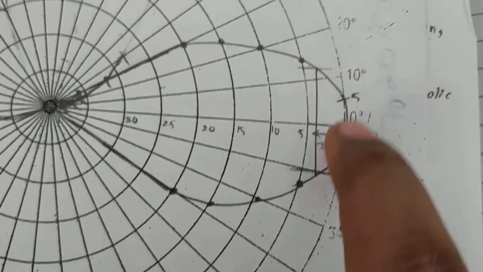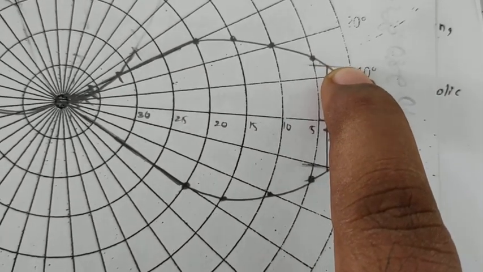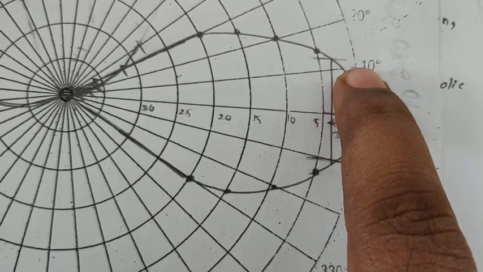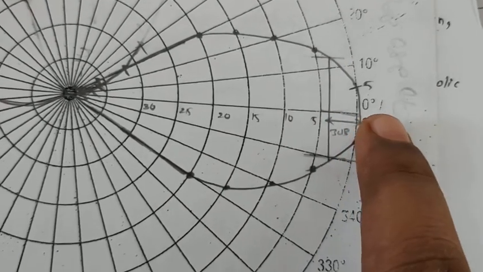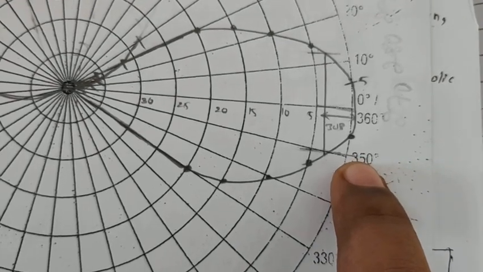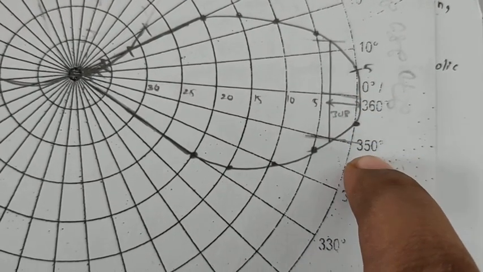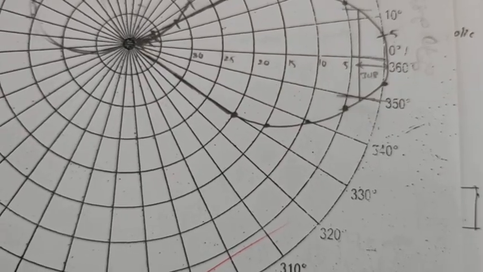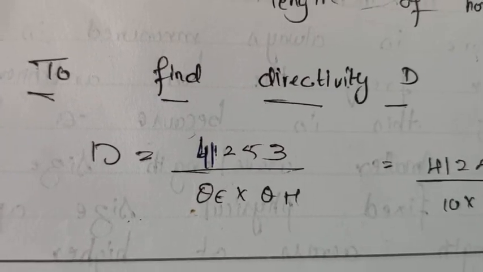Okay, so here what is the angle? This will cut at this place, that is above 10. So that is approximately equal to 12 degrees. Okay, similarly here, it is equal to 10 degrees, that is from 0 to 10 degrees. Okay, so therefore the angles are found, and now we need to find the directivity.